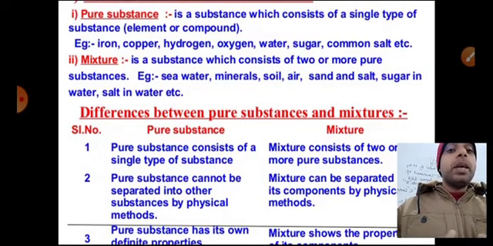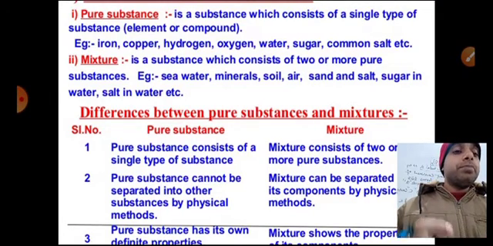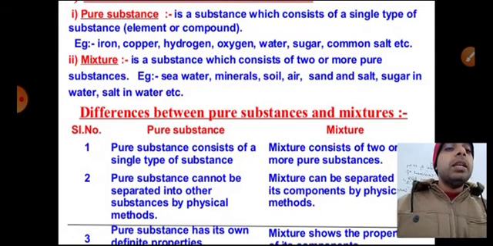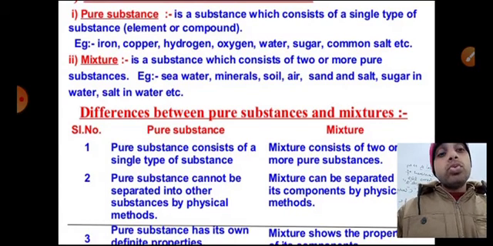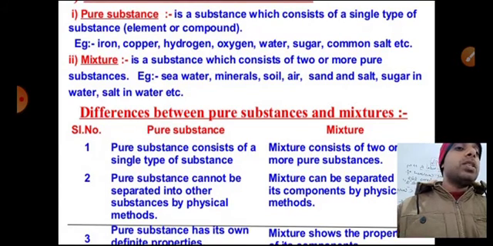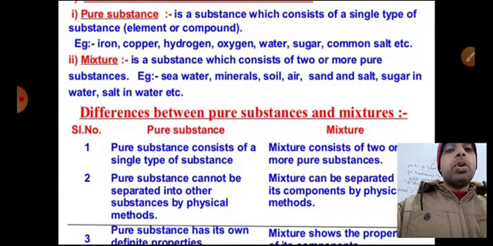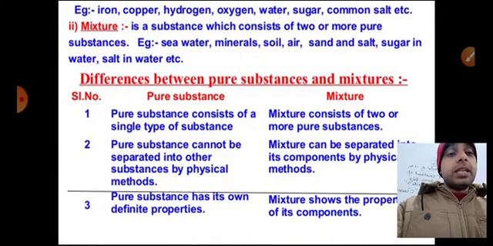Iron, if you break the iron, then you will get only the constituent particles of iron, and that can be called an atom. And here you can see a mixture is a substance which consists of two or more pure substances: seawater, minerals, soil, air. These are examples of mixtures. As you can see, the differences are there.